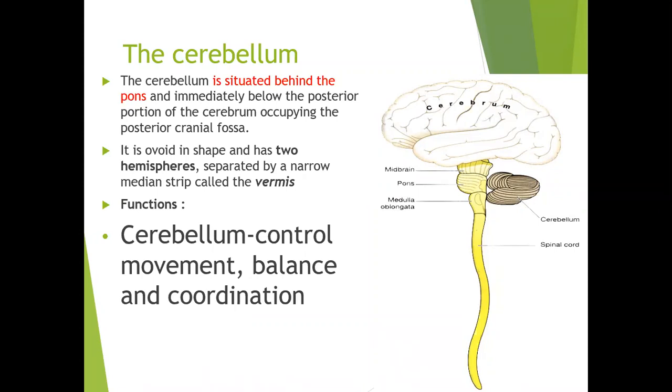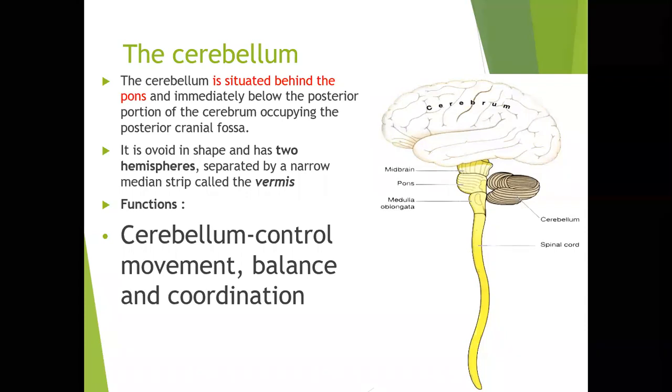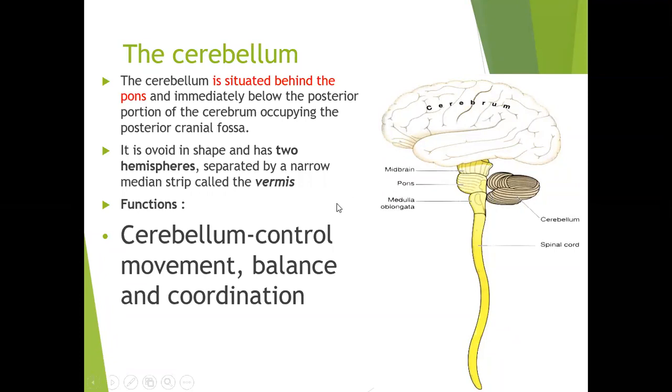You might have seen a person under the influence of alcohol deflecting on either side. He cannot walk straight because the cerebellum loses control and the person loses his balance. So the cerebellum controls the balance of the person as well as coordinated movements.